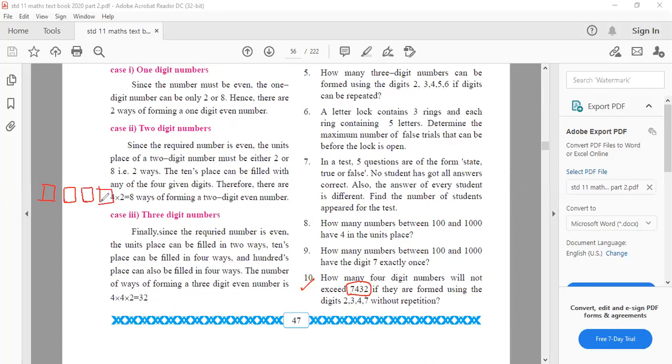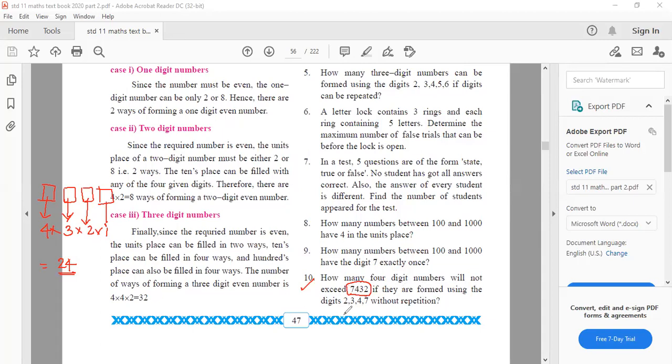So 4 into 3 into 2 into 1, without repetition, no? This can be arranged in 4 ways, 3 ways, 2 ways, and 1 way. So the total number will be how much? 24. But the question is, how many 4-digit numbers will not exceed it?